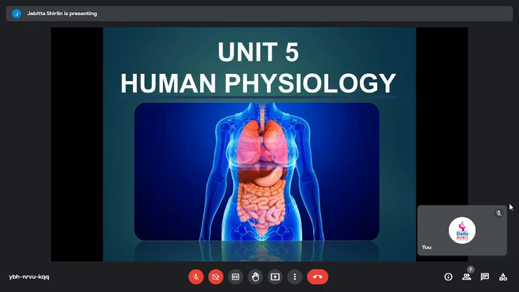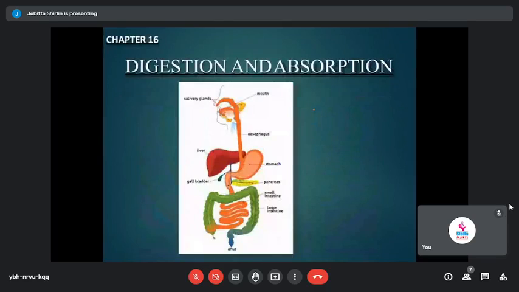Let me start. So that is about human physiology, and under human physiology, I'm going to start with the first module, that is digestion and absorption. Digestion and absorption is our topic for the day. Let me see whether I will be able to finish the entire topic. I don't believe I can finish the entire topic, but let us at least concentrate on the first part, that is about the anatomy of the digestive system. Then we will move on to the functions: how the process of digestion is happening and what are all the events associated with the process.